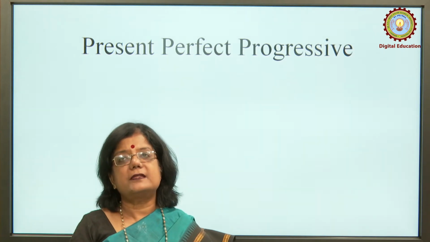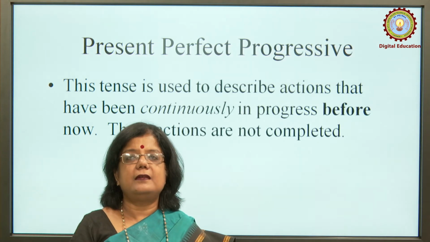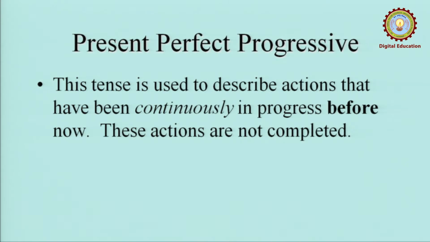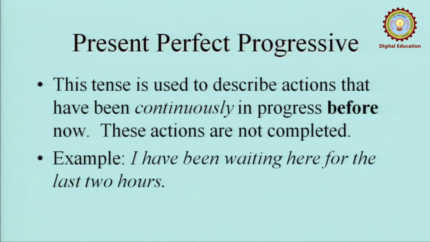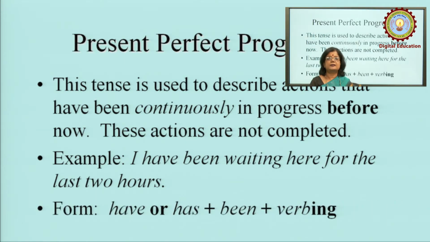Present perfect progressive tense, for this tense the cases which we can look for is that it is used to describe actions that have been continuously in progress before now. These actions are not completed yet. Example, I have been waiting here for the last 2 hours. Form is have or has plus been plus ing form of the verb.